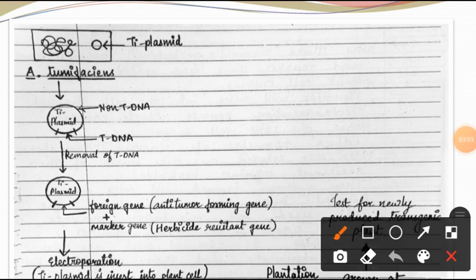First of all, we have to take the Ti plasmid of Agrobacterium tumefaciens, which contains two parts: non-T-DNA and T-DNA.